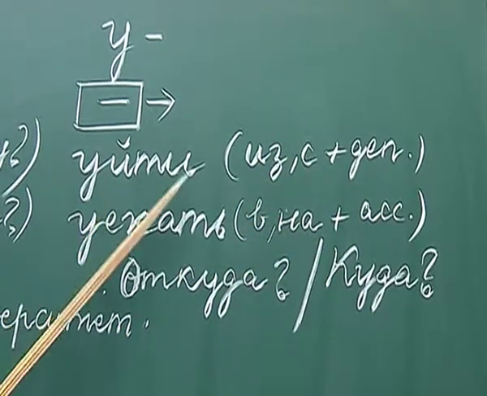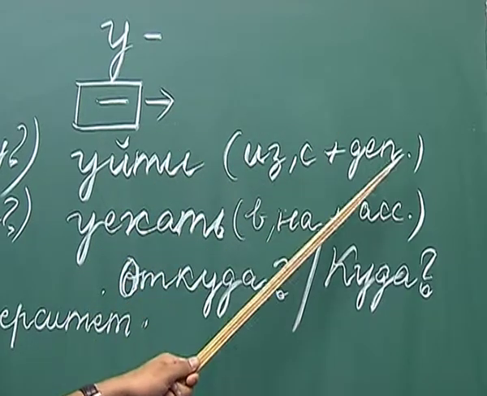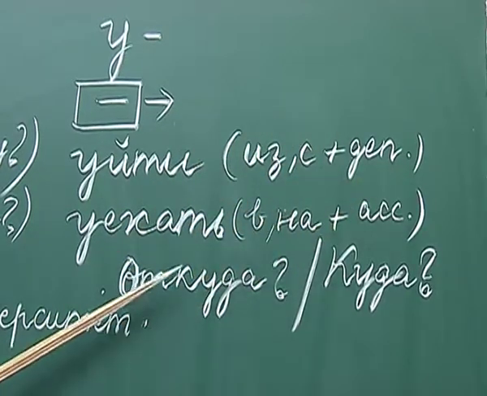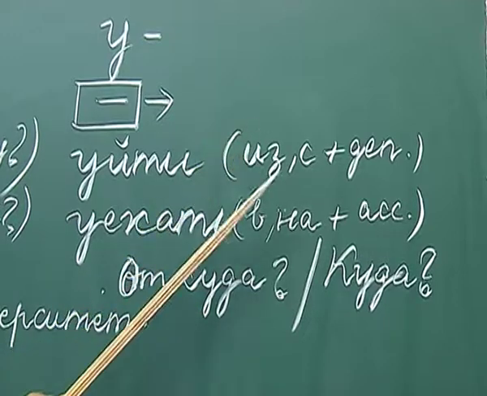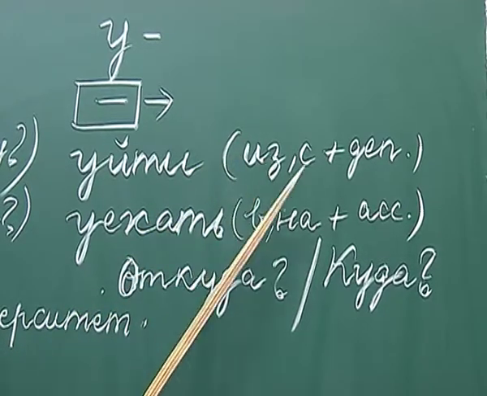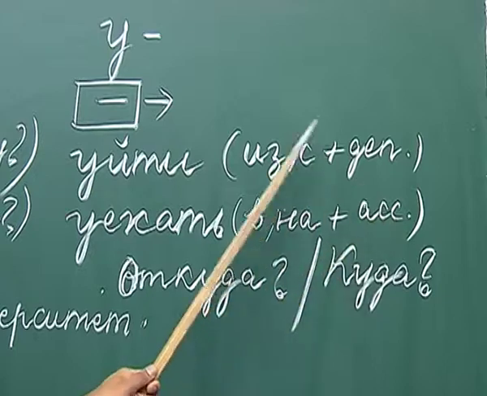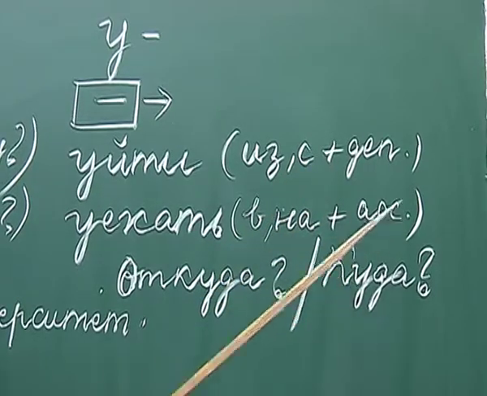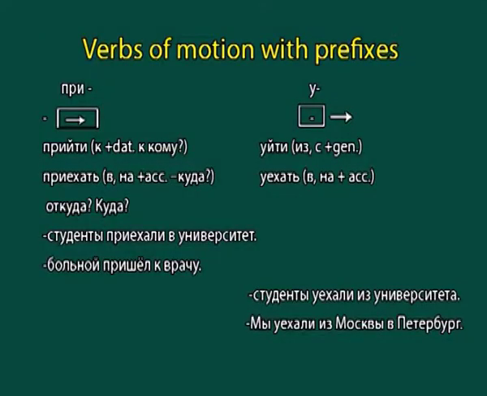When it is used with из or с with the genitive case of a noun, it answers the question откуда, and when it is used with the prepositions в, на plus the accusative case of a noun, it answers the question куда. Let us have a look at some of the examples.